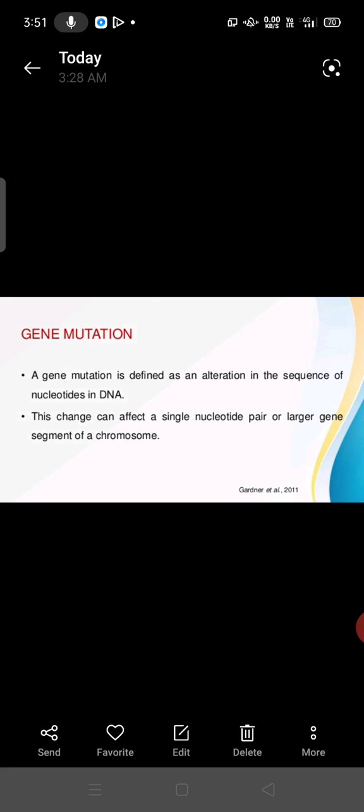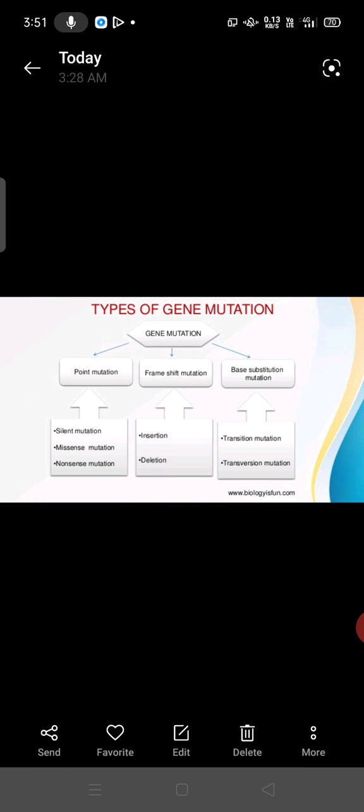This change can affect a single nucleotide pair or a larger gene segment of a chromosome. Okay. So in the case of gene mutation, again there are different subtypes. The first one is point mutation, frame shift mutation, base substitution mutation.